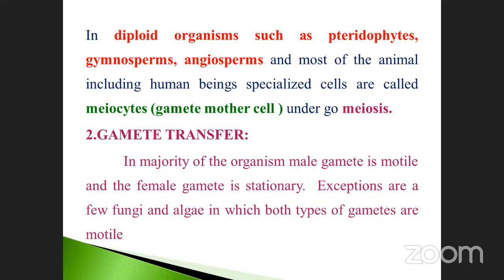It may be transferred from the male to the female. The opposite does not occur in any plants or animals, from female to male, because the female gamete is always stagnant in nature. It is only present as it is. The male gametes can migrate to the female gametes.